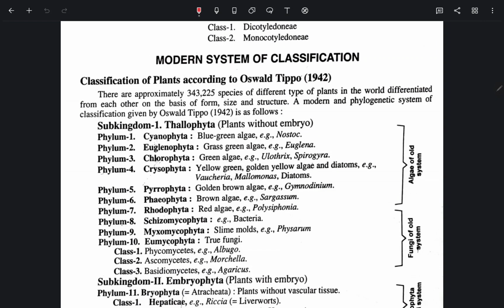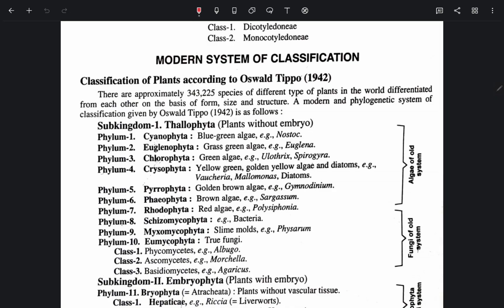Modern system of classification. Classification of plants according to Oswald Tippo. There are approximately 3,43,225 species of different types of plants in the world, differentiated from each other on the basis of form, size, and structure. A modern and phylogenetic system of classification given by Oswald Tippo in 1942 is as follows: Subkingdom Thallophyta, plants without embryo.